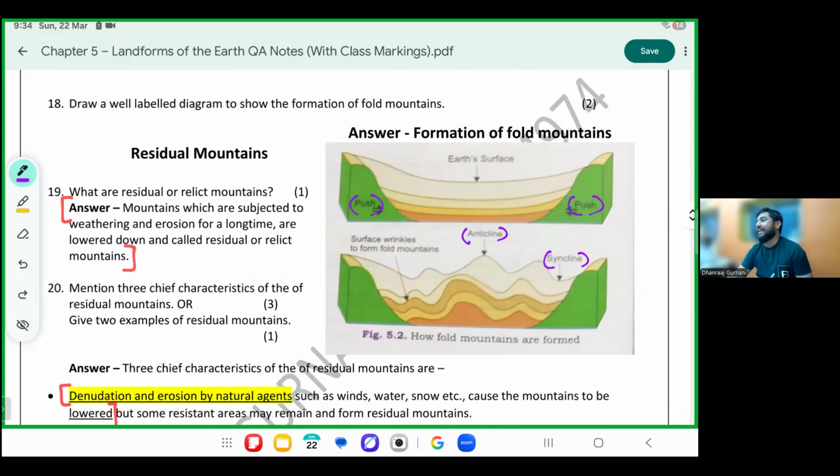So these are also called, now the next type of mountain, the residual mountains. They have been subjected to weathering for a long time. Hence, they have lowered down. Look here, big mountains have lowered down. Kabir was a big mountain, now lowered down. I'm just giving an example. I hope you're okay with that.